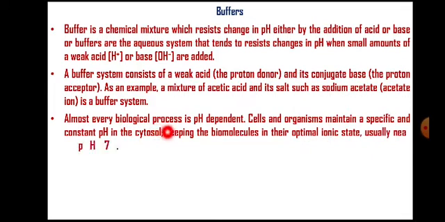Almost every biological process is pH dependent. Cells and organisms maintain a specific and constant pH in cytoplasm because cytoplasm is a mixture of several things. Several metabolic processes and several biochemical reactions are going on, which lead to production of acids and bases. Still, the total pH of the cytoplasm does not fluctuate. Why? Because there is presence of a buffer system in cytoplasm.